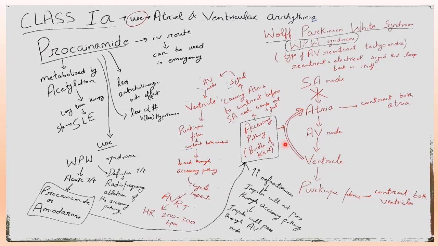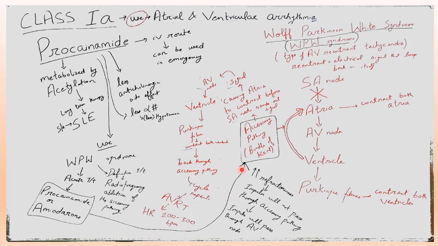Now, for this Wolff-Parkinson-White syndrome, if we give the drug procainamide, that is a class 1A drug, procainamide or amiodarone, what will it do? Procainamide comes under class 1A. So procainamide or amiodarone will increase the refractoriness of the accessory pathway, that is the bundle of Kent.